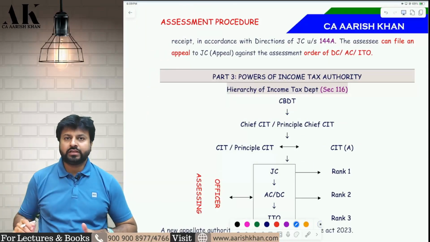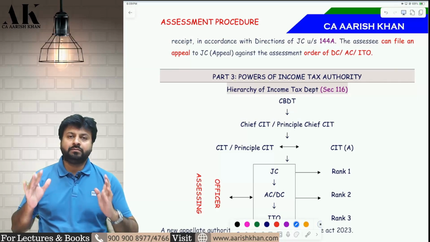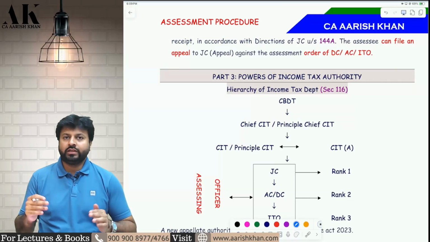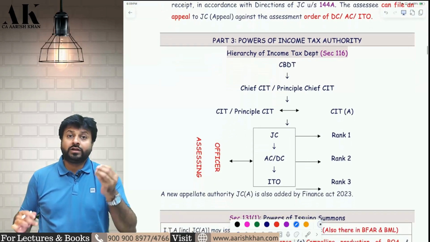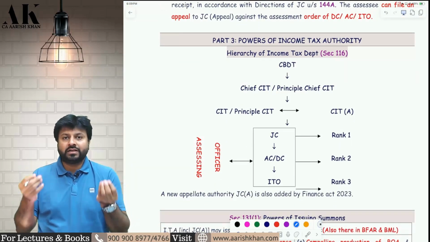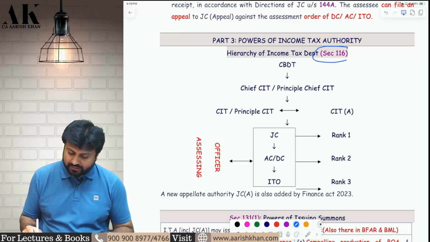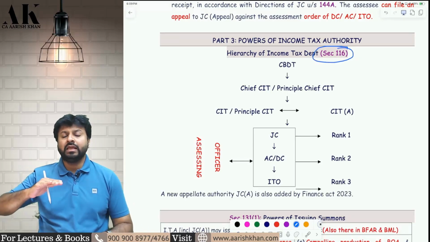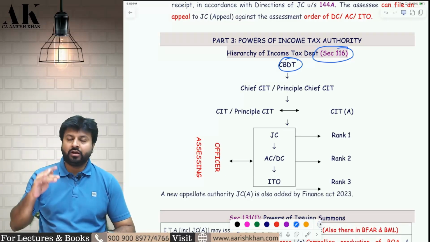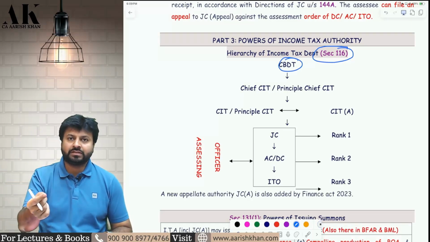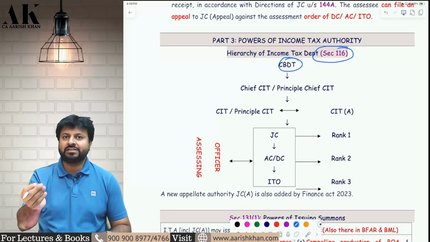Now let's move on to the next part, that is the powers of certain very important income tax authorities. Before knowing the different powers of the income tax authorities, we need to first understand what an income tax authority is. Who all comes under income tax authority is defined under Section 116. In that, the topmost income tax authority is CBDT. Nobody is beyond CBDT. Obviously, above CBDT there is only one person, that is our Finance Minister, Nirmala Sitharaman.